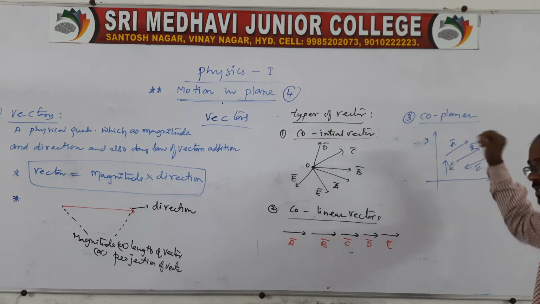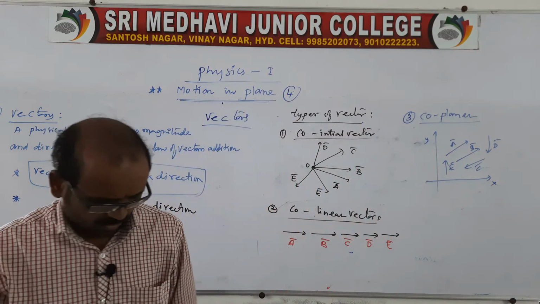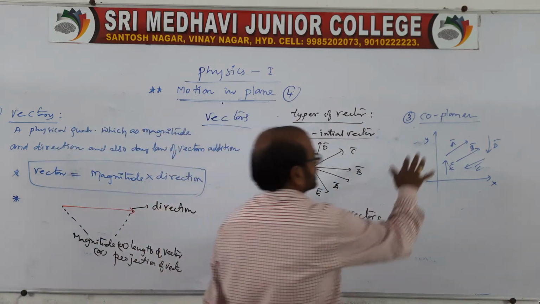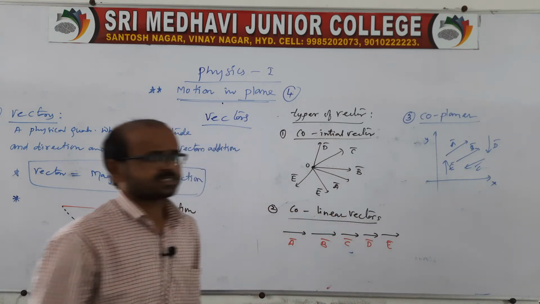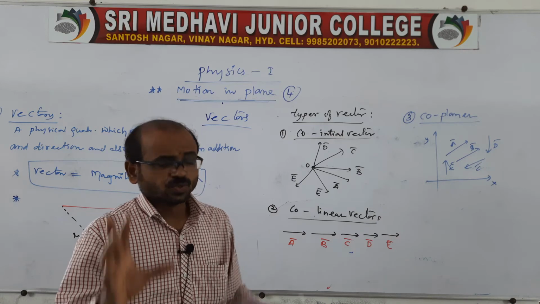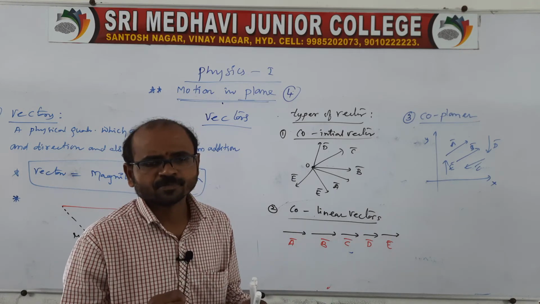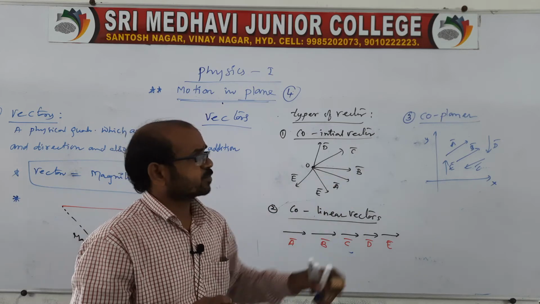And remember again, the magnitude may or may not be the same. Coplanar means a number of vectors are represented in one plane, and in that plane the vectors' magnitudes may or may not be the same. This is about coplanar.